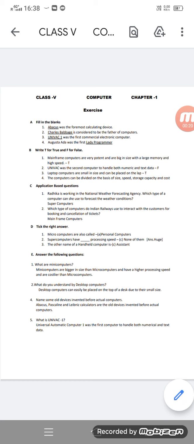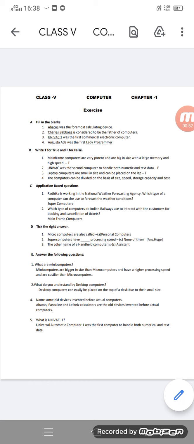Dash was the foremost calculating device. So in the textbook itself, in the chapter itself, you can find the answer as abacus. Then Charles Babbage is considered to be the father of computers. So the vacant place will be filled with Charles Babbage. Third one, Univac 1 was the first commercial electronic computer. Okay, Augusta Ada was the first lady programmer. So not just a programmer, she was the first lady programmer.